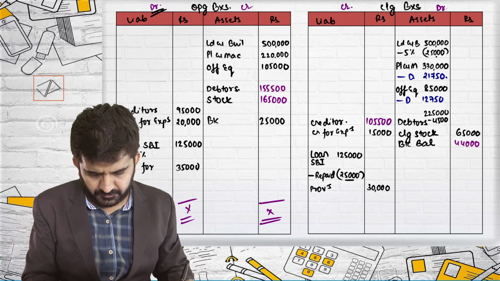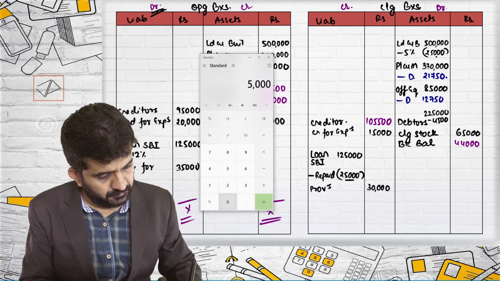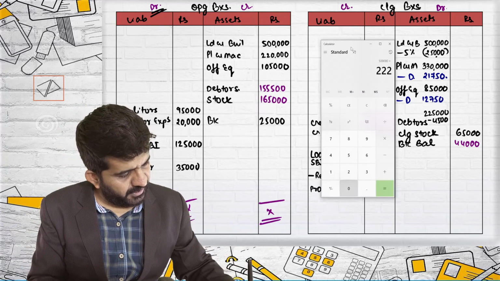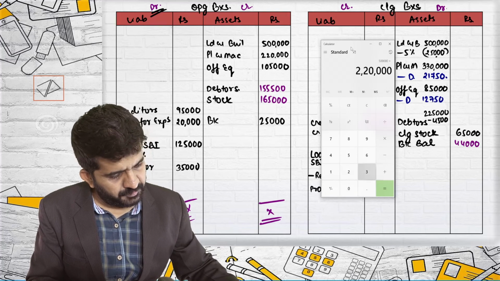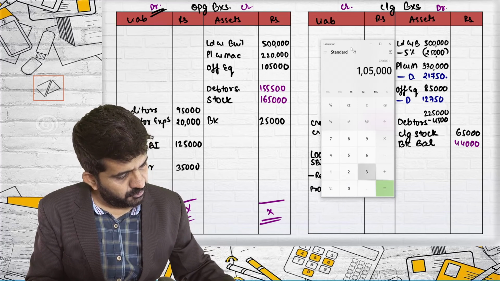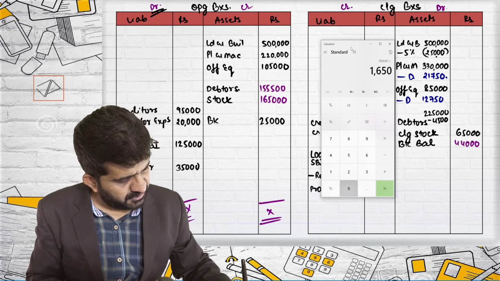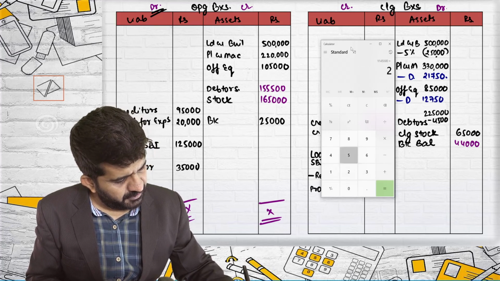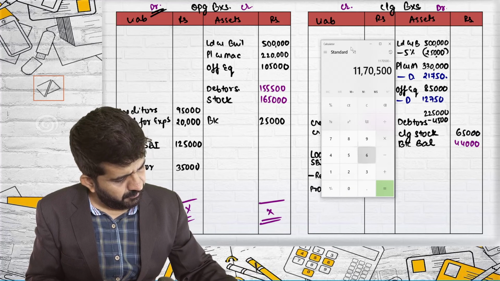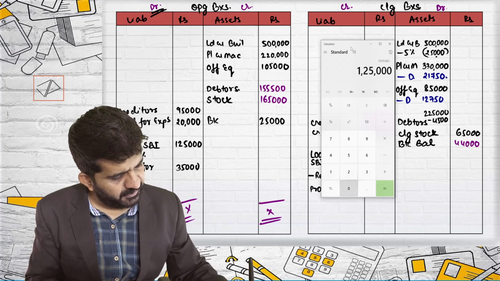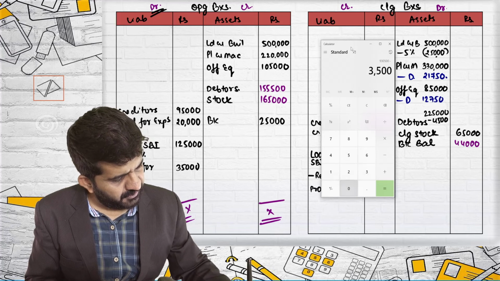Opening balance sheet, I will be getting opening capital 5 lakh rupees plus 2,20,000 rupees plus 1,05,000 rupees plus 1,55,500 rupees plus 1,65,000 rupees plus 25,000 rupees minus 95,000 rupees minus 20,000 rupees minus 1,25,000 rupees minus 35,000 rupees.